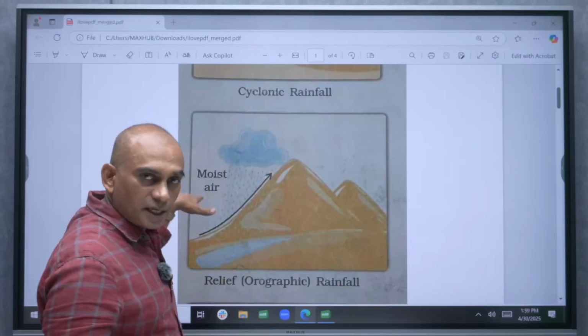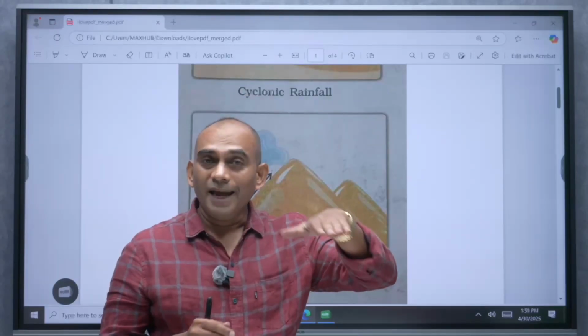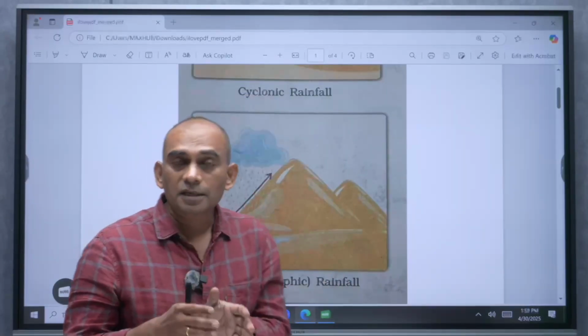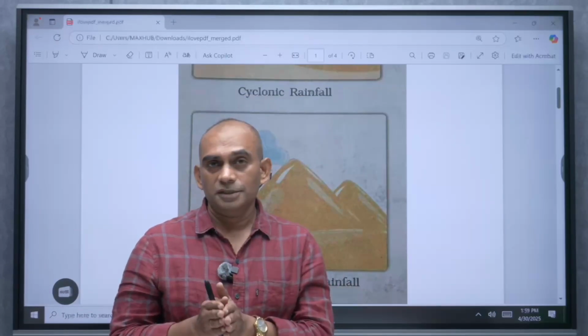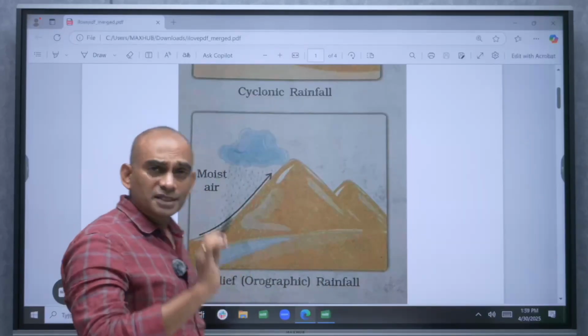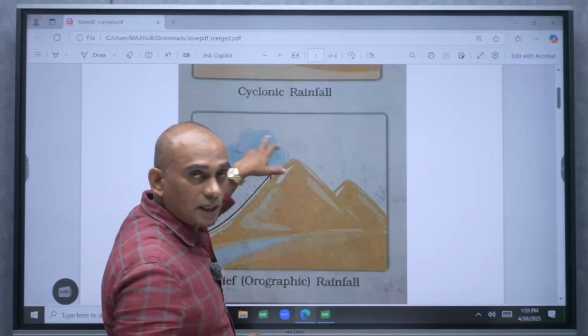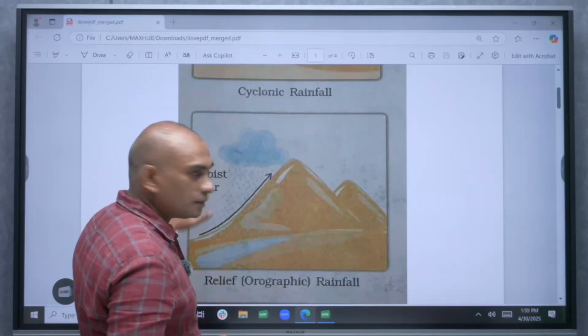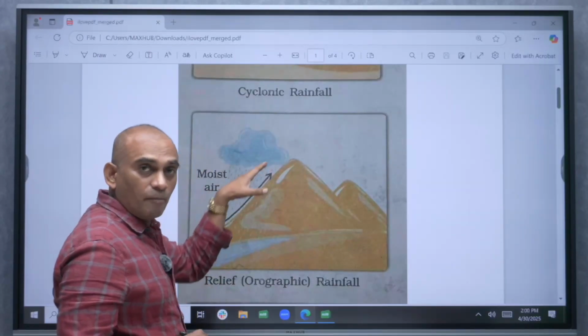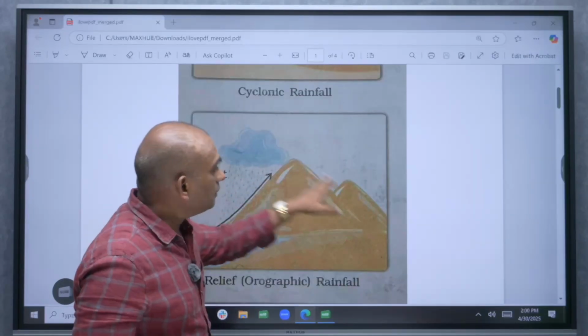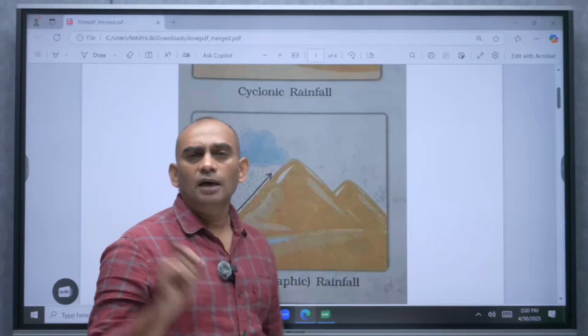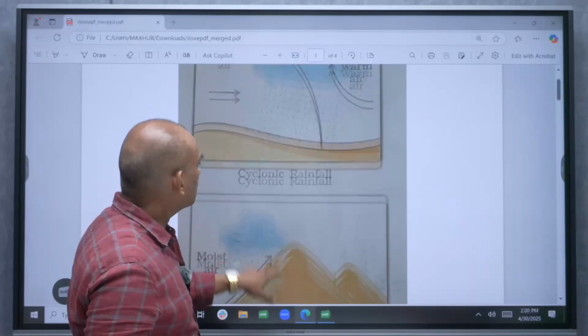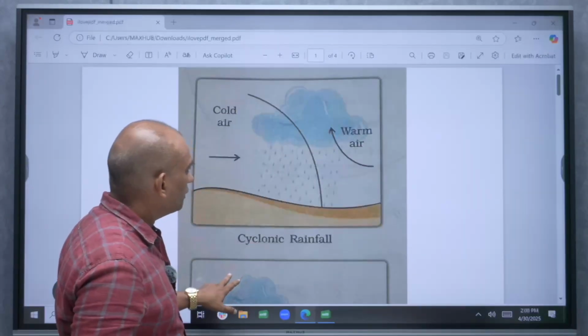Come to the second type of rainfall, that is orographic rainfall. So when moist air on the land region is obstructed by the mountain ranges, moist air rises up and it cools down and condenses to form clouds. Windward side of the mountain gets more rainfall and the leeward side receives less rainfall. Third type of rainfall is cyclonic rainfall.